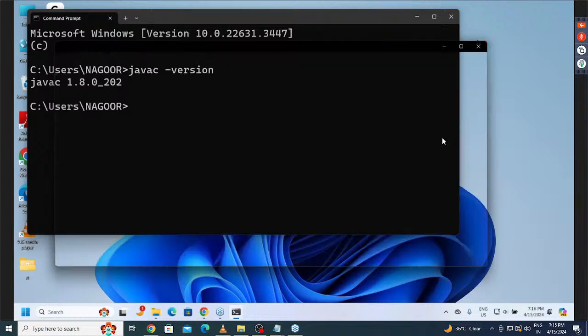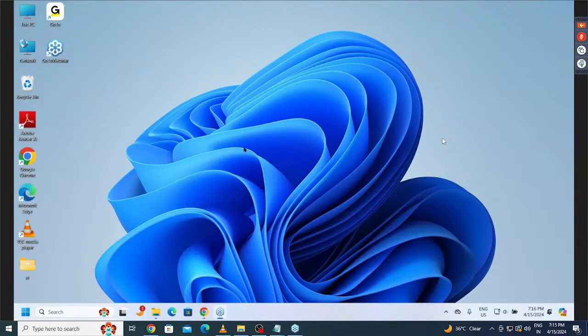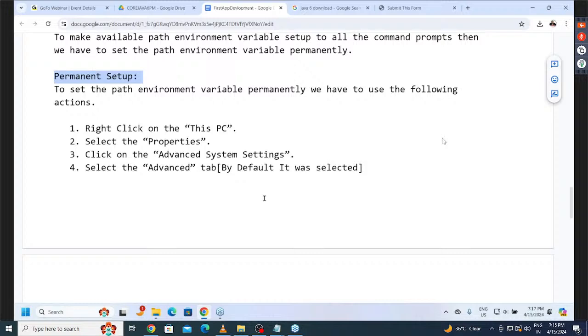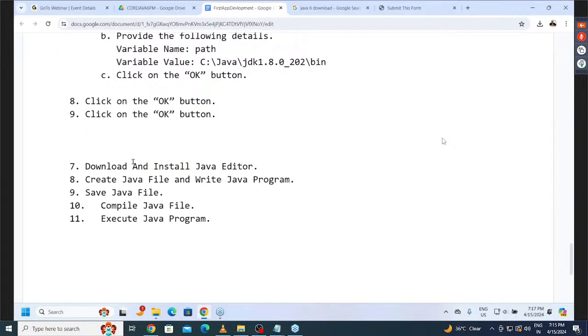That's okay, fine. Now here I have a question. In how many ways are we able to set the path environment variable? Two ways. What are the two ways? Temporary setup. Second one is permanent setup. Out of these two, which one is the recommended one? Permanent setup is always the recommended one. Always we are going to use permanent setup. Right. Understand this point clearly, everybody?